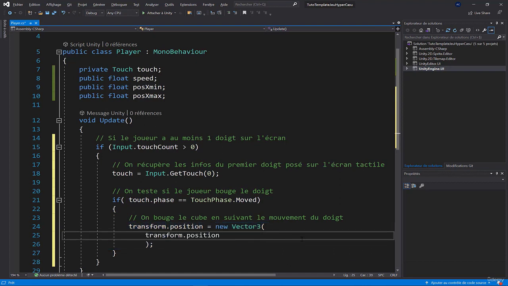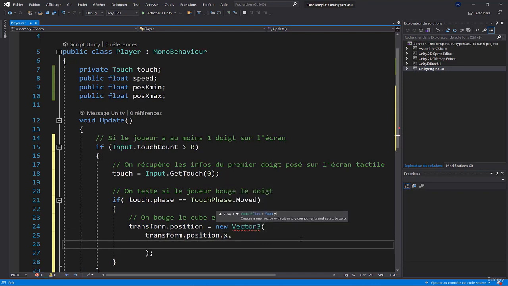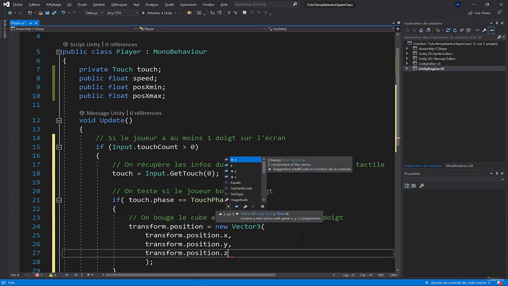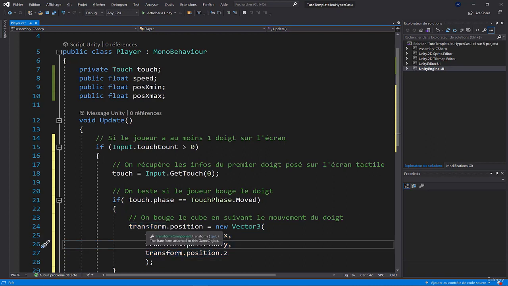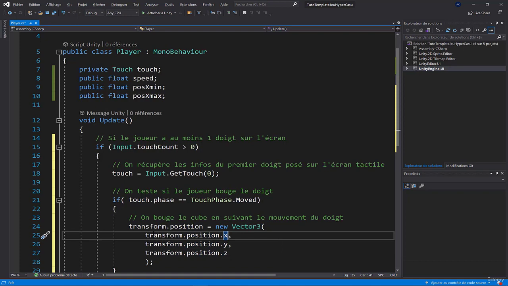And this new position will be equal to transform.position.x, transform.position.y, and transform.position.z. So what I've done doesn't mean anything for now. It just means that my position is equal to a new position, which is exactly the same, since I'm saying that it's equal to itself, in fact. I say that it is equal to my position on the x-axis, y, and z, so nothing has changed at all. But now that we've broken down our position here into 3 x, y, z values, I'll be able to change the position specifically for the x-axis value.